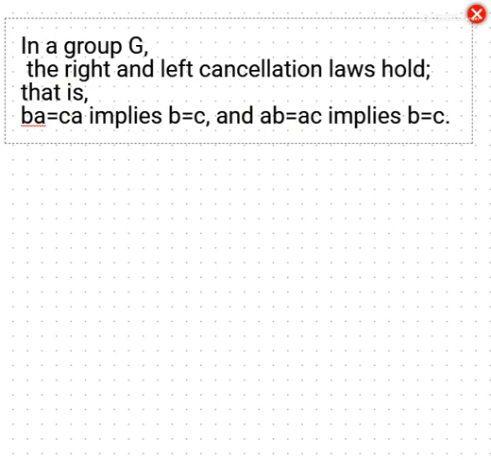B equals C. That means how we can cancel out the same element from the left side and the same element from the right side. This is one of the properties of a group. In a group we can do cancellation on the right side or left side. So let me start the proof. First of all, let G be any group.